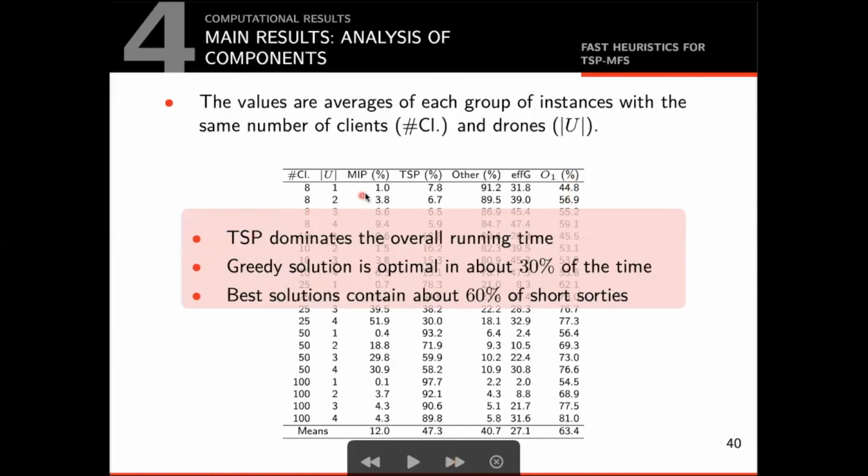As we can see, the fourth column shows that the TSP solver dominates the overall running time in large instances. In small instances with 10 or fewer clients, the overhead from reading and preprocessing the instance dominates. From column 6, we can estimate the overall performance of the grid scheduler. The collected data shows that about 30% of all the grid-created schedules are optimal, because their value matches the optimistic lower bound. Lastly, by analyzing the last column, we can see that 60% of all the sorties in final solutions are of length 1, which shows that the main assumption made by the matching-based algorithm is mostly valid.